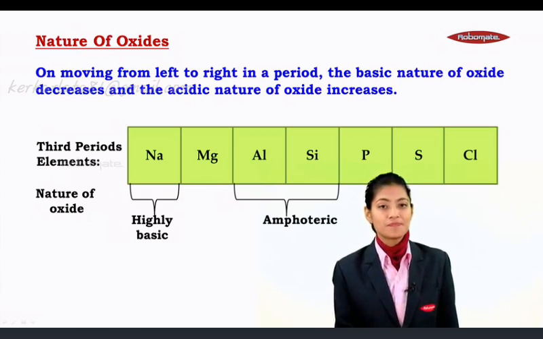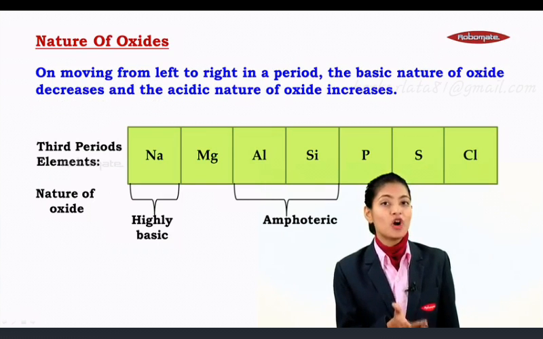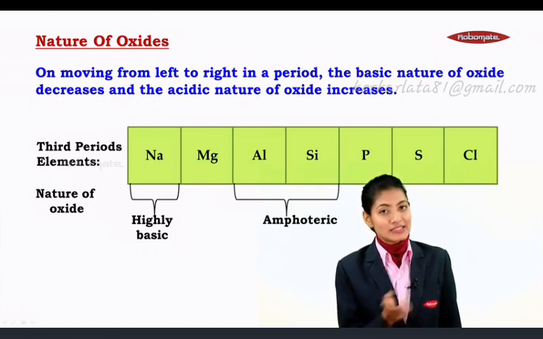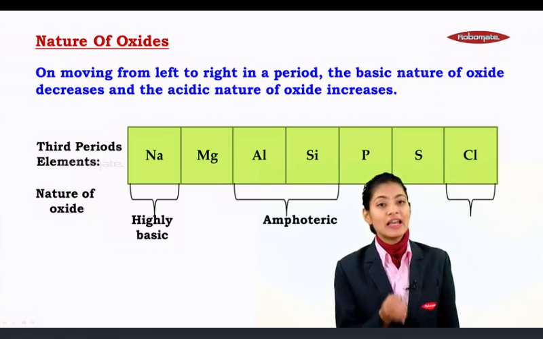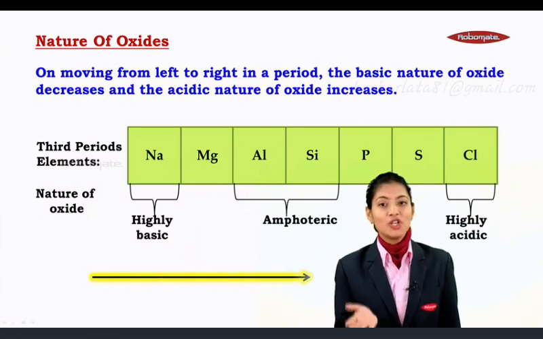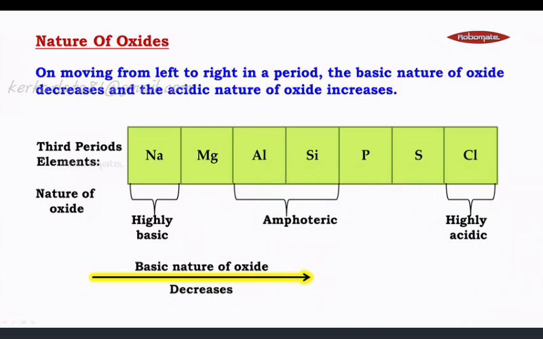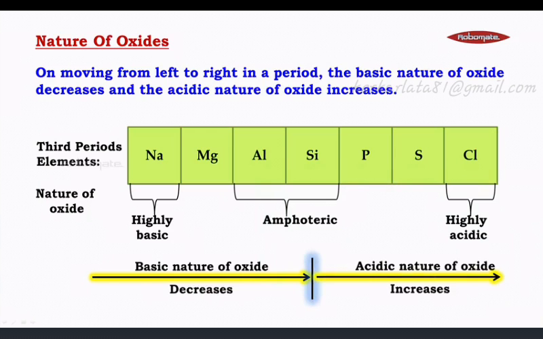After that comes phosphorus, which is a non-metal forming acidic oxide, sulfur forming acidic oxide, and chlorine again forming highly acidic oxide by nature. So we realize over there that the basic nature of oxide is eventually decreasing, whereas the acidic nature of the oxide is increasing in a period, that is as we move from left to right.